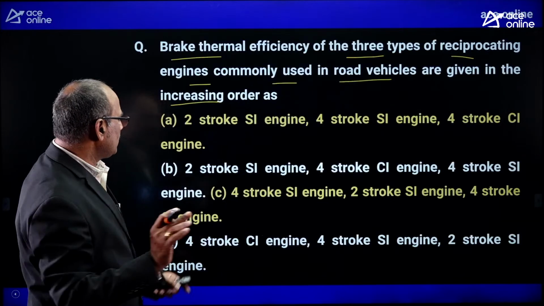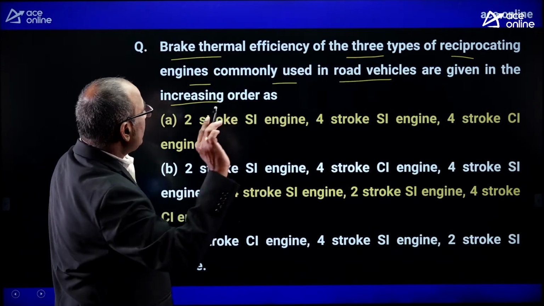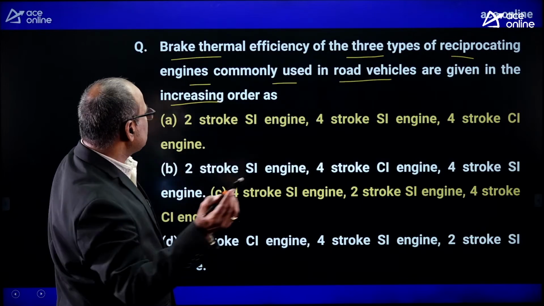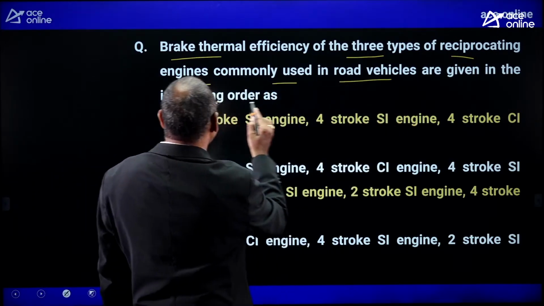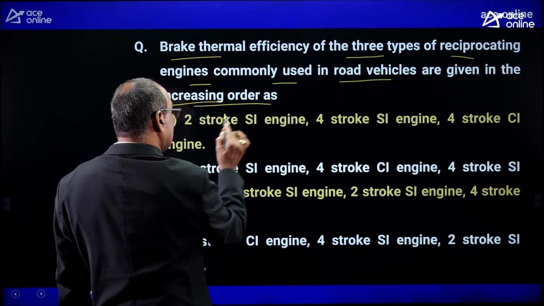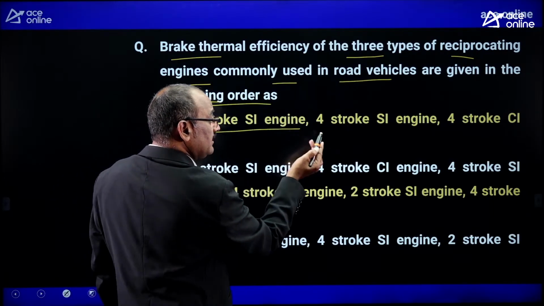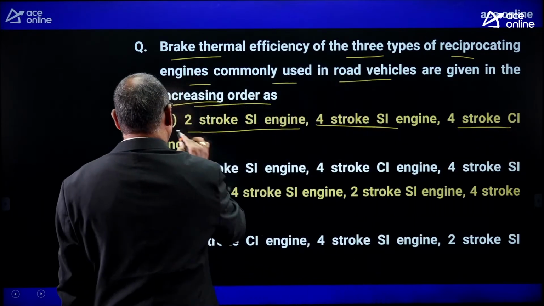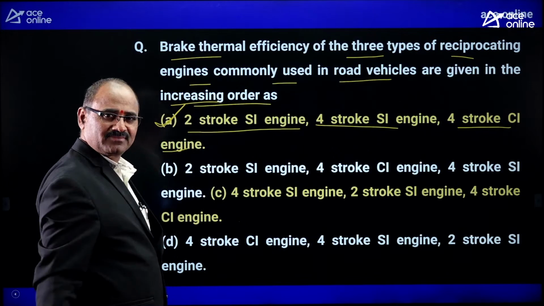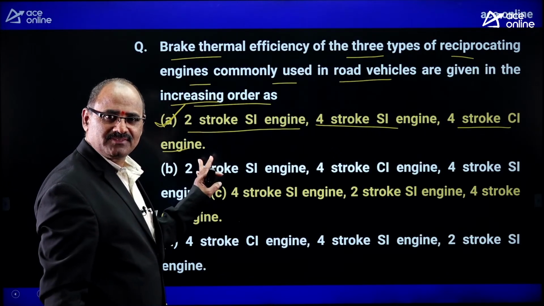Now let us take the options. Brake thermal efficiency of the three types of reciprocating engine commonly used in road vehicles are given in the increasing order: two-stroke SI engine, four-stroke SI engine, four-stroke CI engine. Absolutely correct. This is the increasing order. Is it understood clearly? Yes.